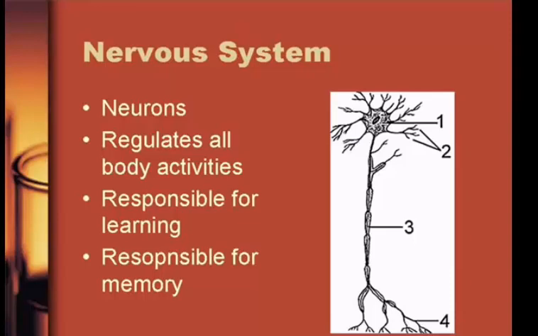Now your nervous system consists of neurons. Those are also known as nerve cells. And, of course, your nervous system regulates all body activities. If you think, the brain is one of the main structures in the nervous system, and it controls all the things you do in your body. The nervous system is also responsible for learning and memory. Now, because your nervous system regulates all body activities, you can really connect it to any body system.